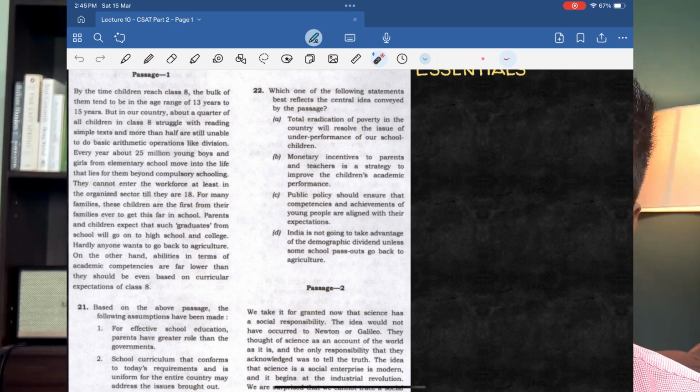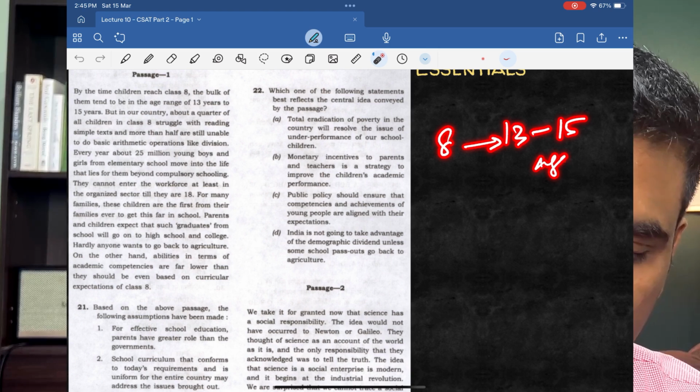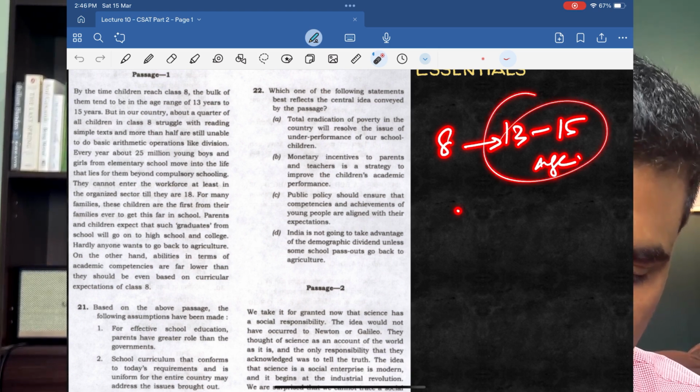By the time children reach class 8, the bulk of them tend to be in the age range of 13 to 15 years. If you are too obsessed with the facts, immediately you start trying to remember all of them: oh, class 8 students, many of them are within 13 to 15 years of age, and you start writing it down.